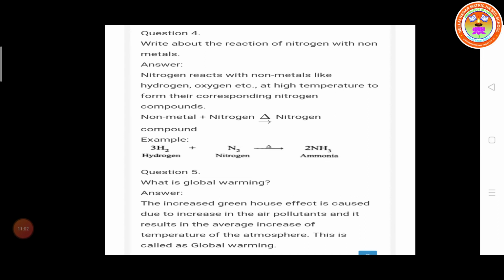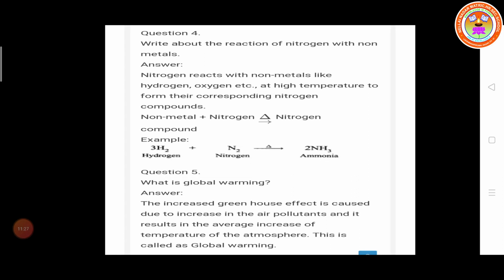So last question, what is global warming? Global warming means an increase in the greenhouse effect. The increase in greenhouse effect is caused by an increase in air pollution, and it results in an average increase in the temperature of the atmosphere.